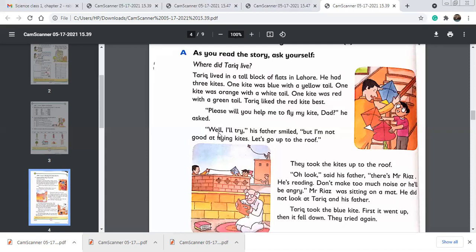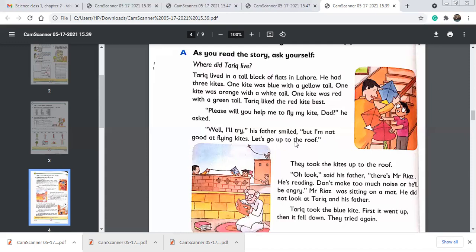Okay, what is the father saying? "Well, I'll try." So we have put what the father has said in the speech marks here. The speech marks start, "Well," comma, "I'll try." And the speech marks close. His father smiled, but he's continuing, "But I am not good at flying kites." His father is saying that I am not so good at flying kites, but I'll try.